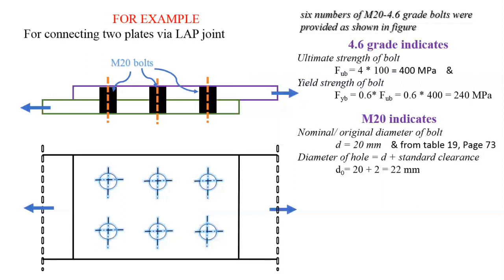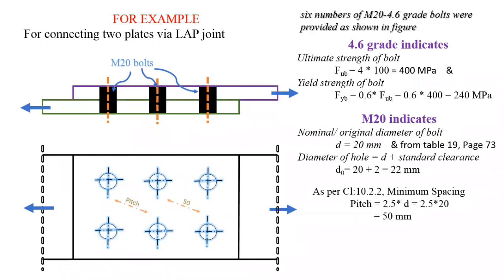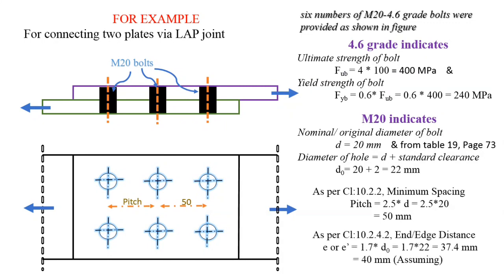Now the pitch value we calculated as 2.5 into D. So according to that criteria, pitch is equal to 2.5 into D, 2.5 into 20, which is 50 mm. And the end and edge distance is 1.7 times D0 according to hand flame cut. So 1.7 into 22 is equal to 37.4, which is nearly 40 mm, and you can also take 35 mm. For any type of connection we can go on reducing this value up to 20 mm. So the end distance and edge distance must be greater than 20 mm.